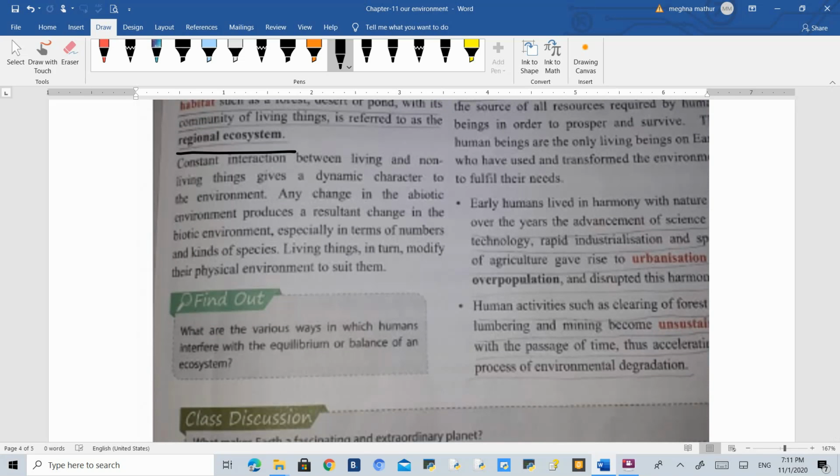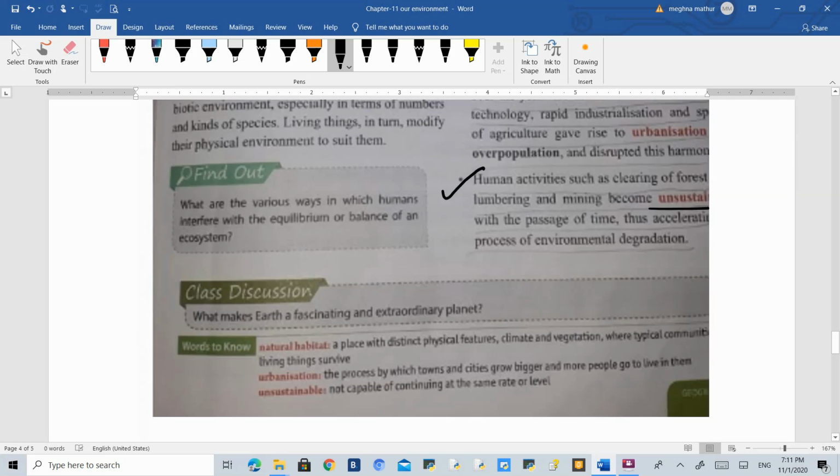Now, human activities are affecting the environment, and sustainable development is not happening. It means those resources which we are using at such a great speed are actually not forming again and again. So this is how human beings and their activities are impacting the environment.